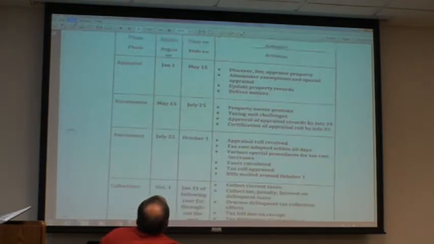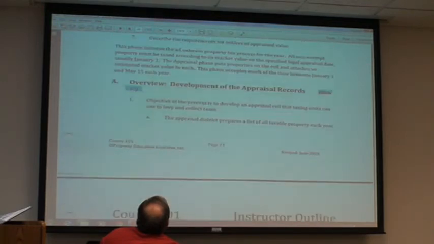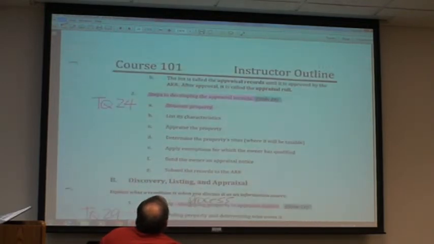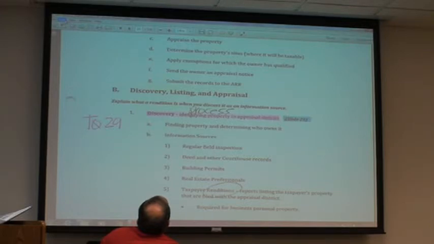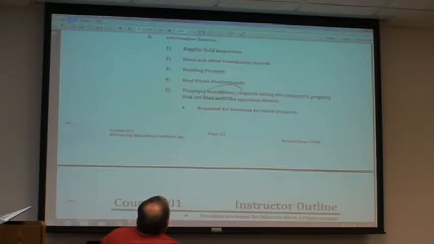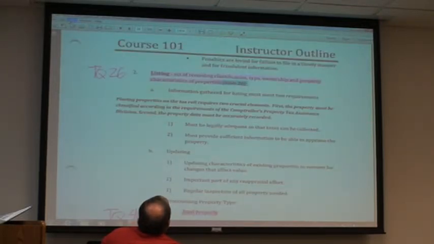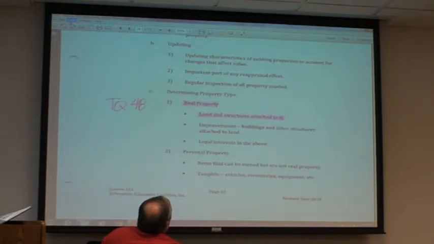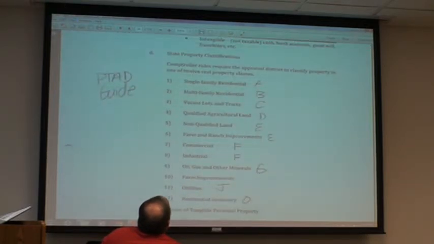What else we got in here? Calendar. Discovery. Identifying properties, renditions. Listing, we've already covered that. Real property, land and structures.